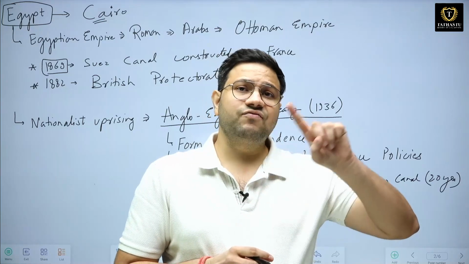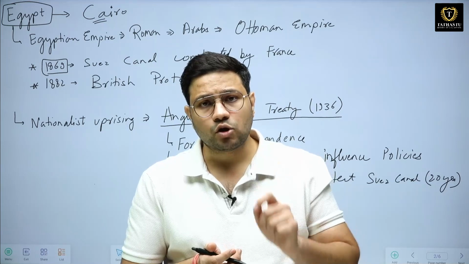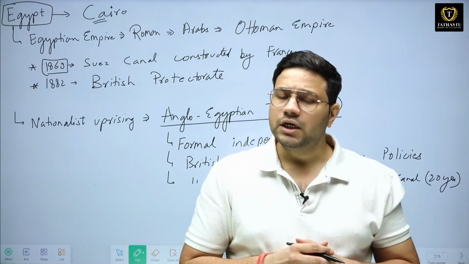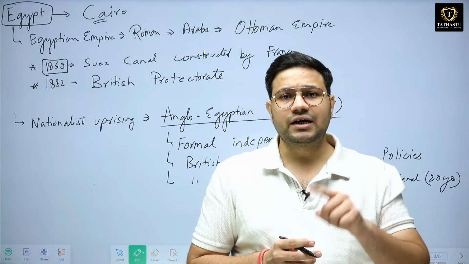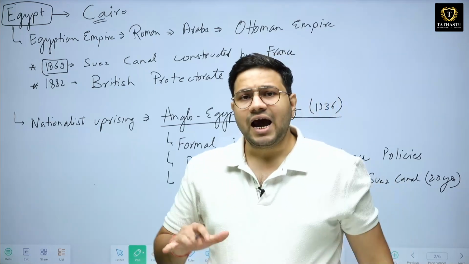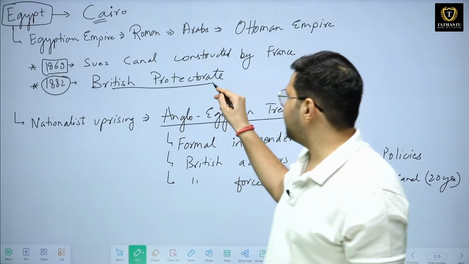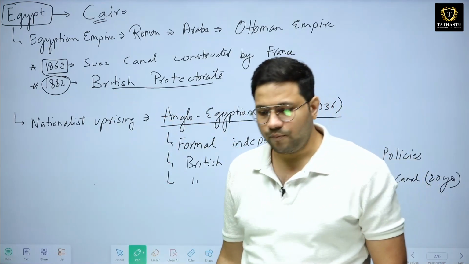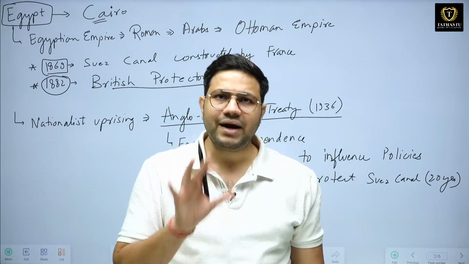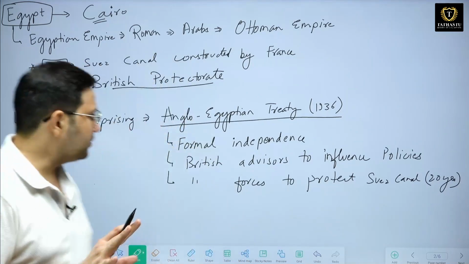Therefore, France asked for financial help from Britain. Britain came because Britain also required passage through the Suez Canal, as Britain had to do a lot of trade with India. Therefore, Britain started putting its financial resources into Egypt and the Suez Canal. Later on, the British converted Egypt into a British protectorate in 1882. Since 1882 until the independence of Egypt, it would remain within the British Empire. Clear this much?